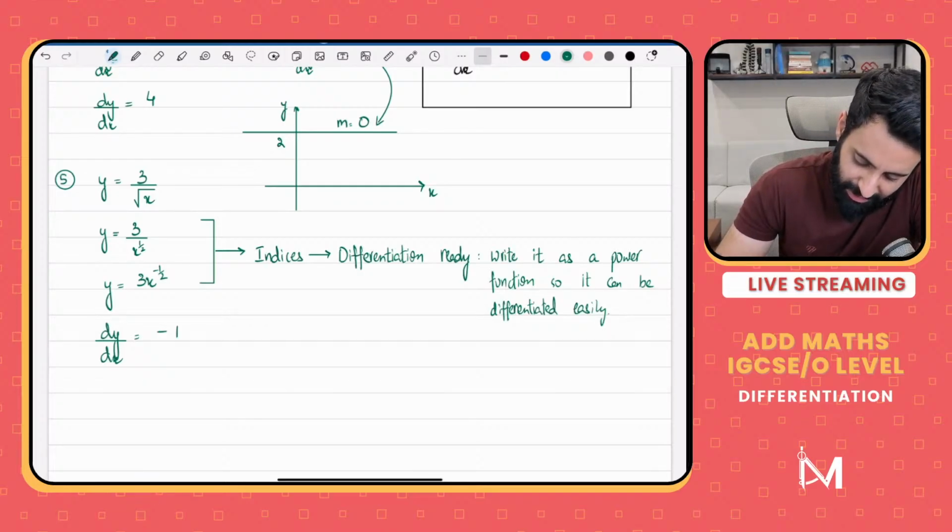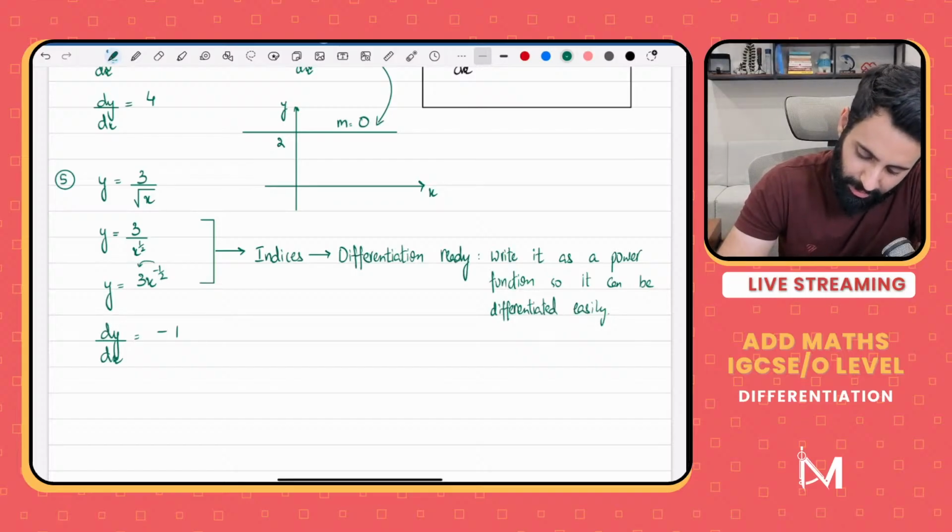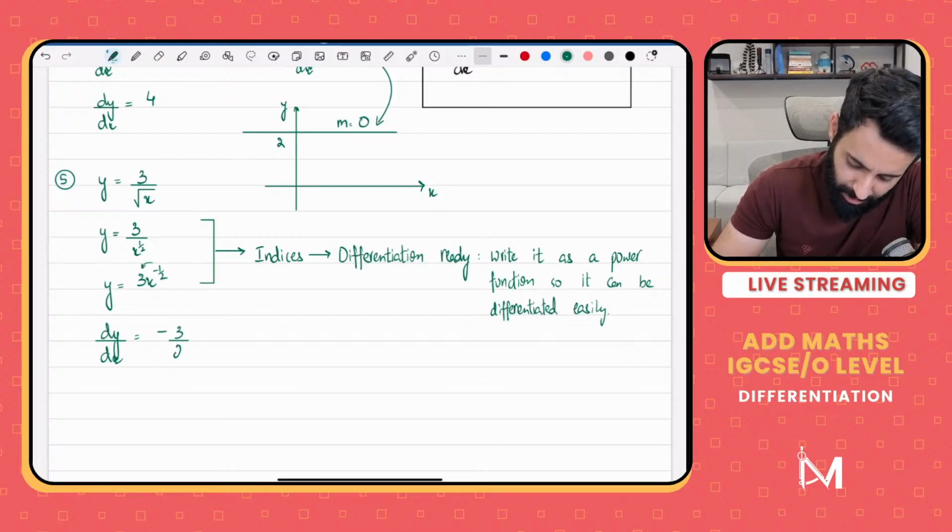So once again, same rules apply. Minus half gets multiplied by 3 upon 2, so you can do it directly. In fact, let's do it directly. That's what I would suggest. So minus half, and you multiply it by 3 upon 2, so that's minus 3 upon 2, x raised to the power minus half minus 1.